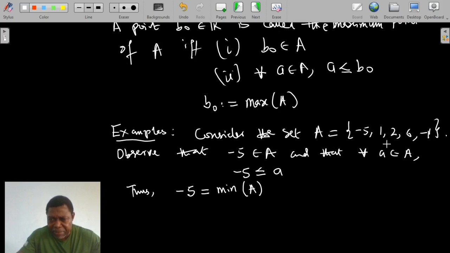A contains minus 5, and minus 5 is smaller than every other thing in the set A. Therefore, minus 5 is the minimum of the set A.